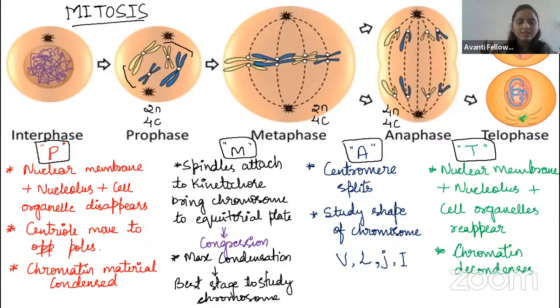And all the organelles disappeared in the prophase. Those organelles will reappear in the telophase. Okay, guys. So now the cytokinesis will happen, where the two daughter cells will be separated. This is what we will call mitotic division.